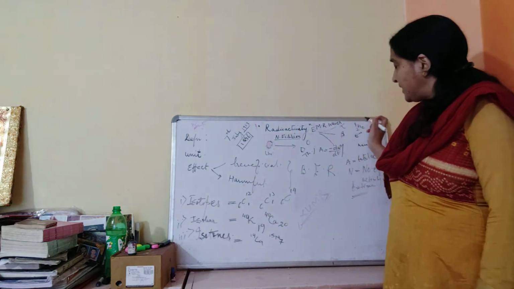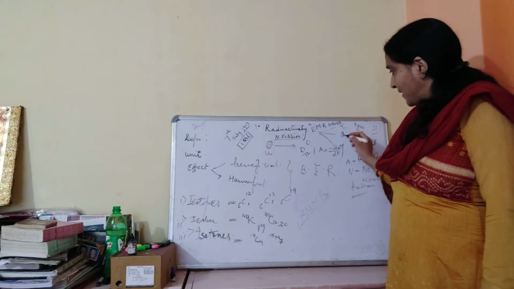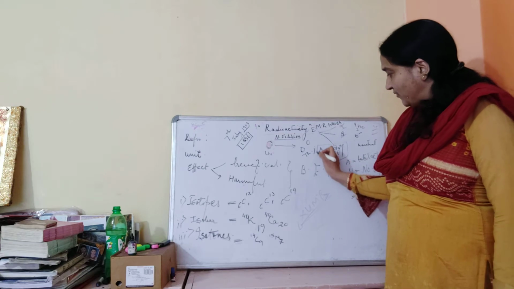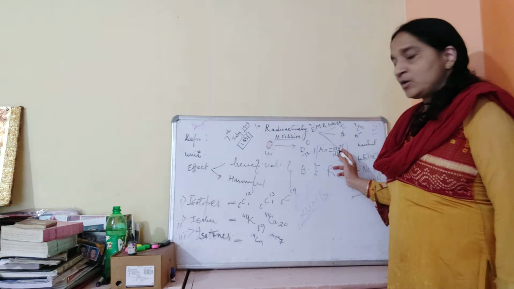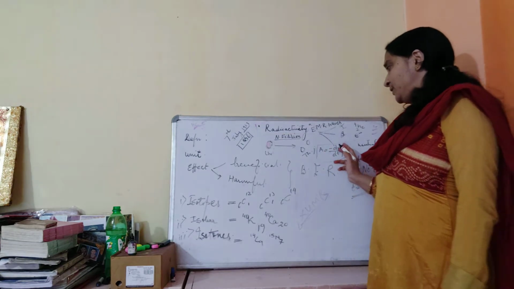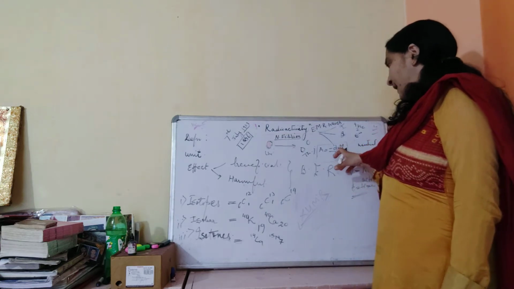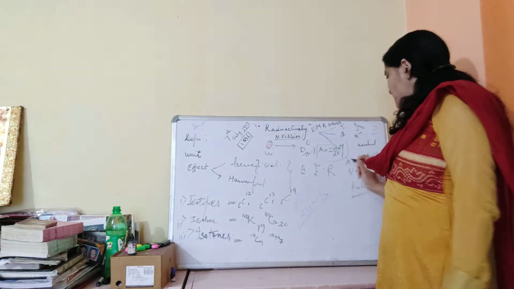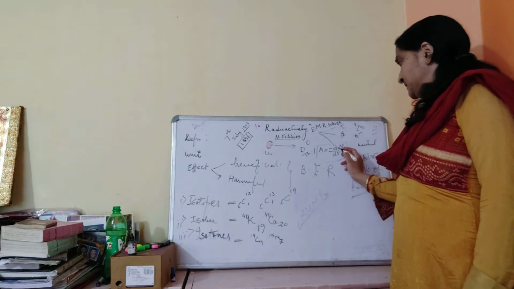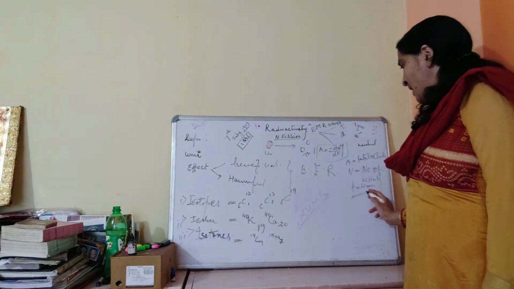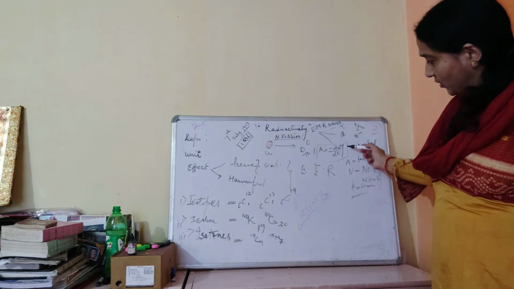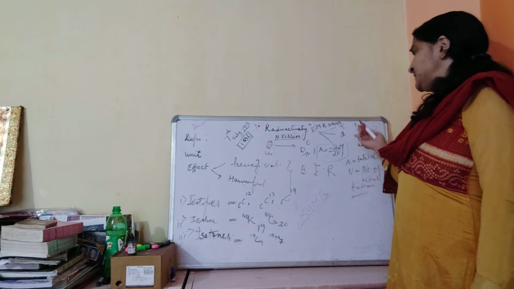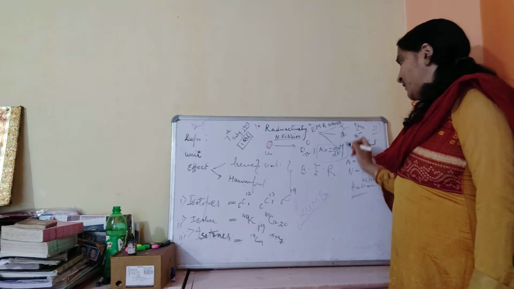They mainly emit three types of radiation: alpha, beta, and gamma radiation. The law which radioactive decay obeys is A = -dN/dt. As we know, the total number of active nuclei decreases with time, so there is a minus sign. A is the total activity, N is the number of active nuclei, and t is time. You can note it. Now we will see these radiations: alpha, beta, and gamma.